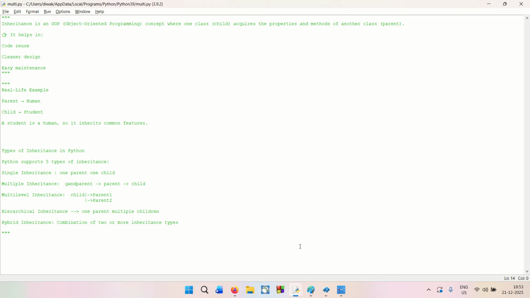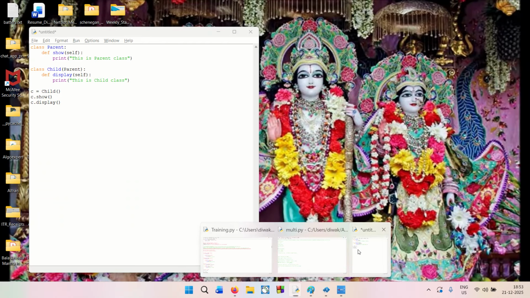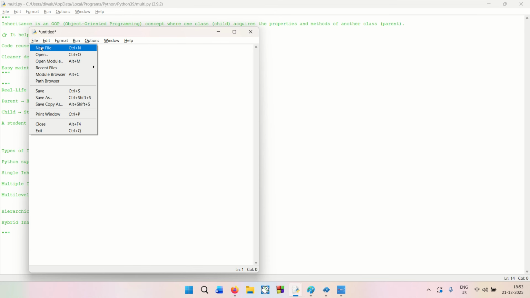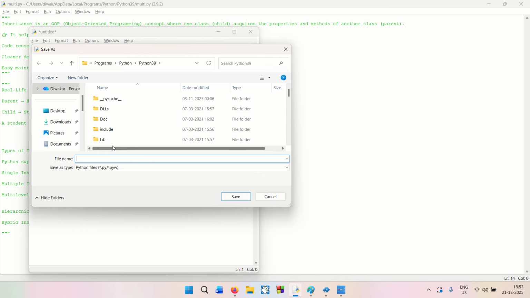The first inheritance that we are going to look at is single inheritance, where basically there is one parent and one child, and the child is inheriting from the parent, right? Let me showcase how we do that. Let me save this file. This is again our good old IDLE, the integrated development environment, where we do the coding for Python.